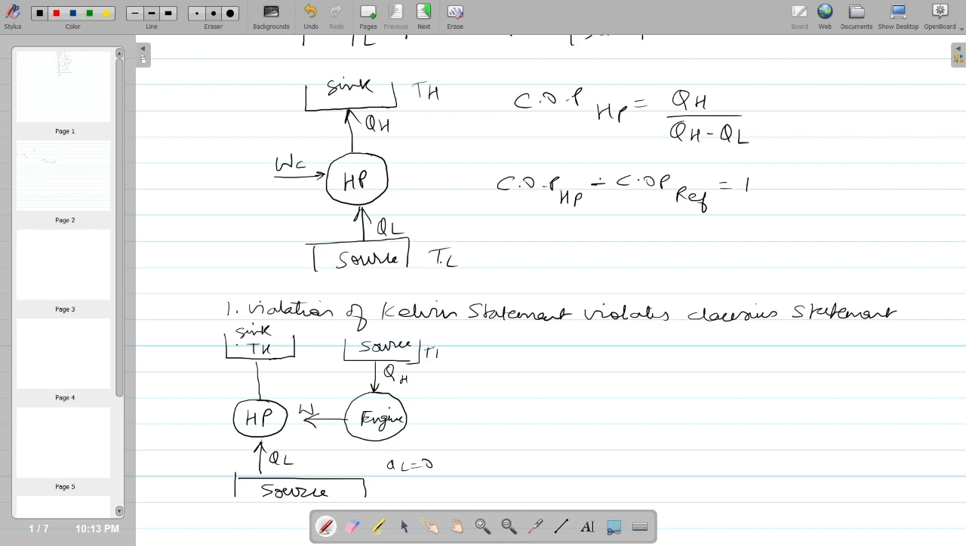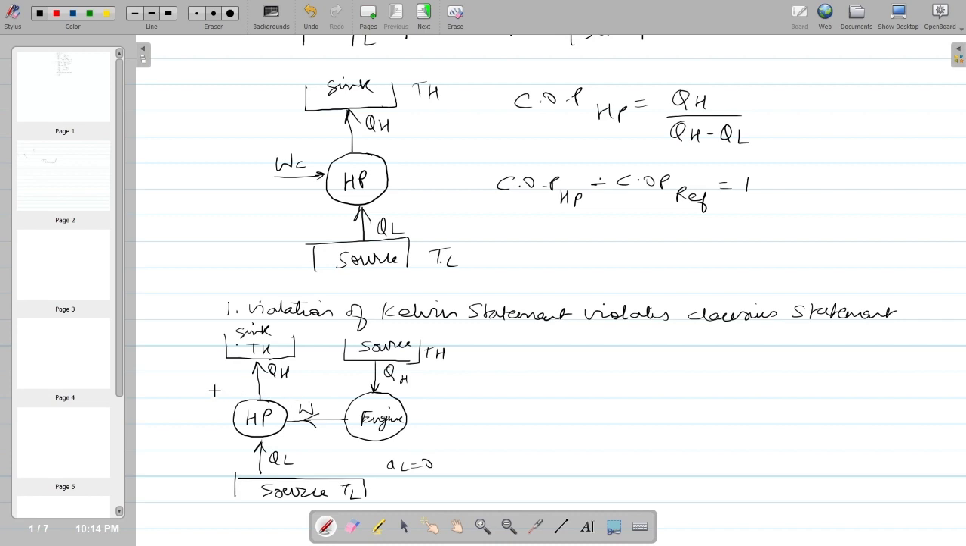This is also at TH, the higher temperature. This is at the lower temperature, TL. So here, taking heat from the low temperature and giving it at the higher temperature, QH. Whatever work is required will be supplied by this engine to this system, where it removes heat from the low temperature and gives it to the higher temperature, which is the sink for this heat pump.